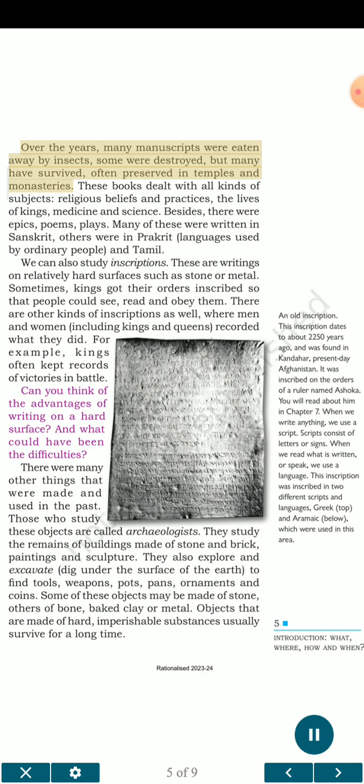Over the years, many manuscripts were eaten away by insects, some were destroyed, but many have survived, often preserved in temples and monasteries. These books dealt with all kinds of subjects: religious beliefs and practices, the lives of kings, medicine and science. Besides, there were epics, poems, plays. Many of these were written in Sanskrit, others were in Prakrit, languages used by ordinary people, and Tamil.